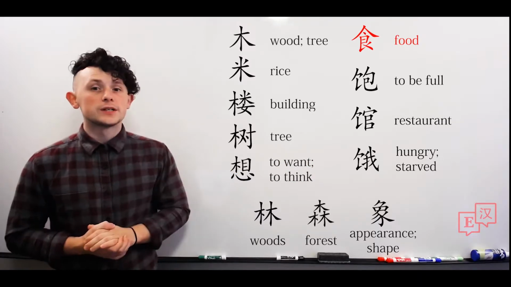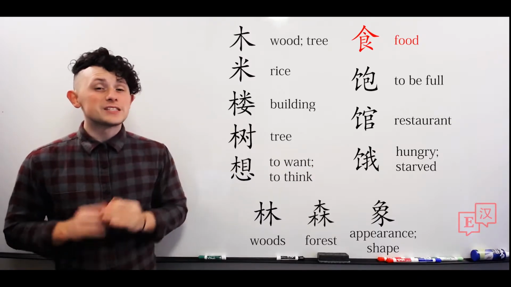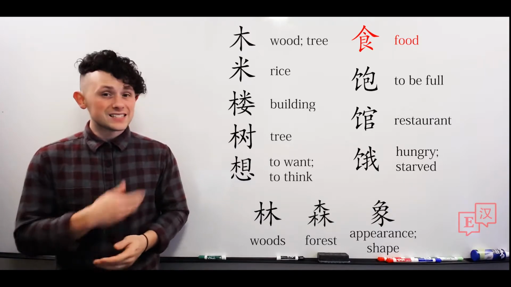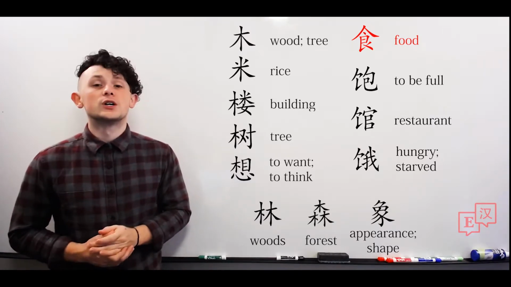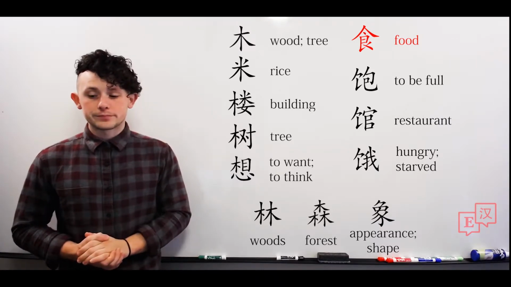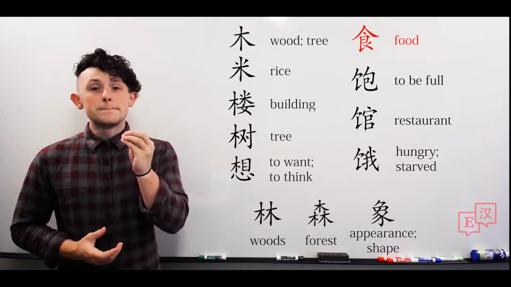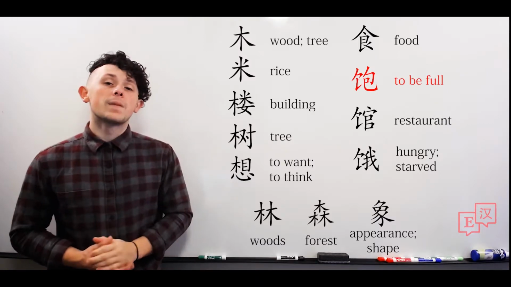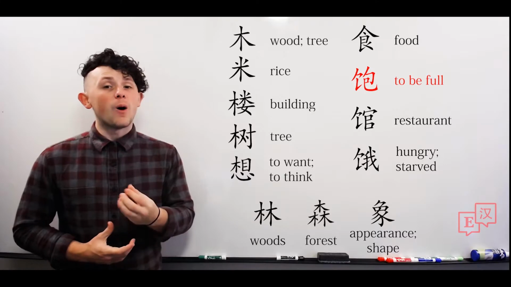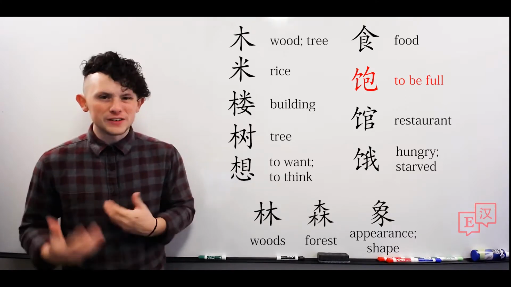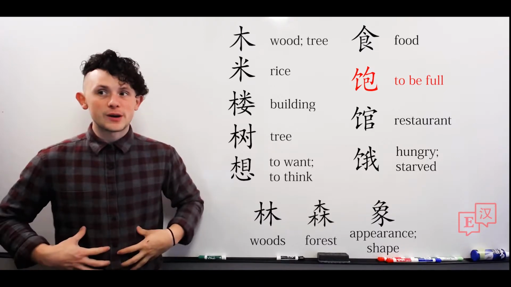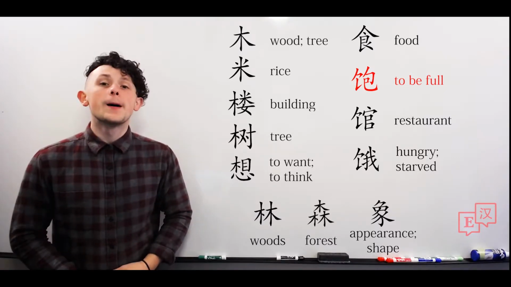Now our next set of characters are all based on this piece, which we've actually seen before. Shi. This means food, and we've typically seen it as a radical, as seen in all of the characters below. Shi. So our first character today, 饱. This character, 饱, means full, as in you've eaten and you are now full. So we have food being wrapped. Maybe your stomach is wrapping around all of the food.